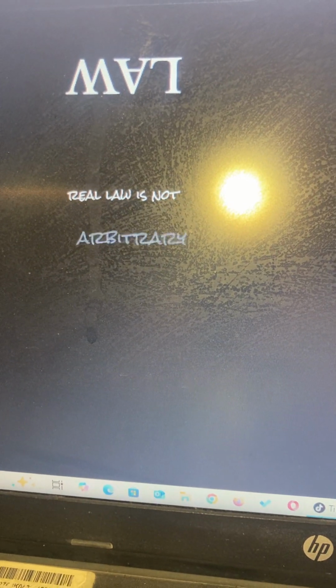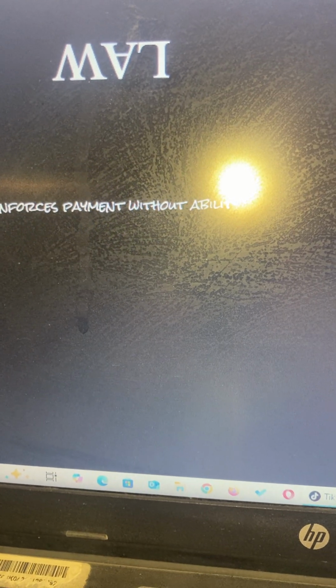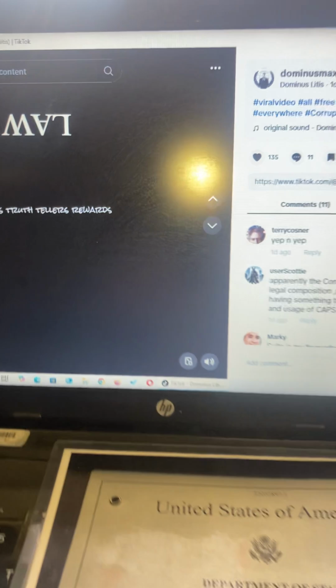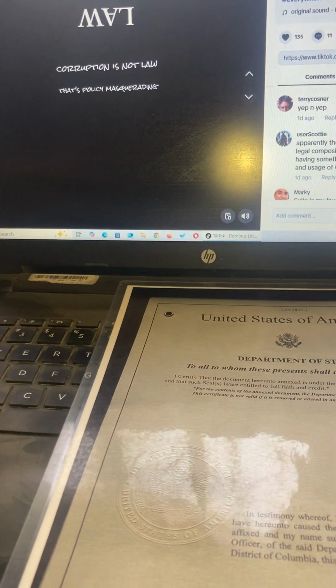Real law is not arbitrary. A law that creates crime where there's no victim, enforces payment without ability, silences truth-tellers, and rewards corruption is not law. That's policy masquerading as law, enforced at gunpoint for profit.